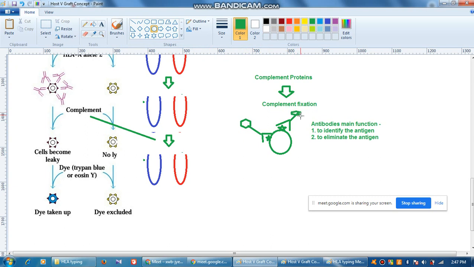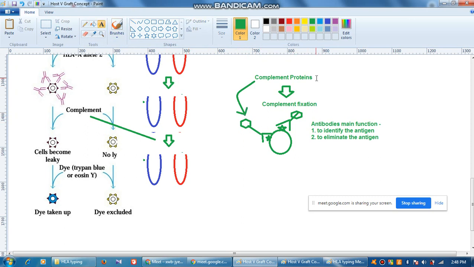Now here you see where the protein is binding. Can you remember? This we call the Fc region. Fc means fragment crystallizable, not directly functioning for antigen binding, but it has plenty of different functions. You know some functions, but this is also a very important function. You should always remember. Now these are complement proteins, and what these complement proteins do is bind at the Fc region of the antibody.